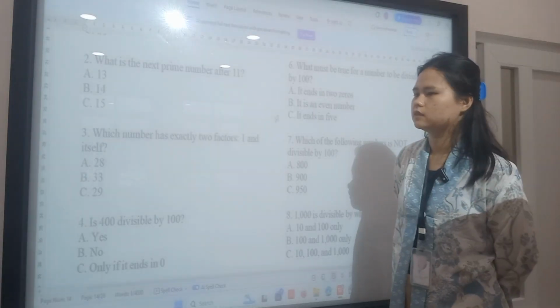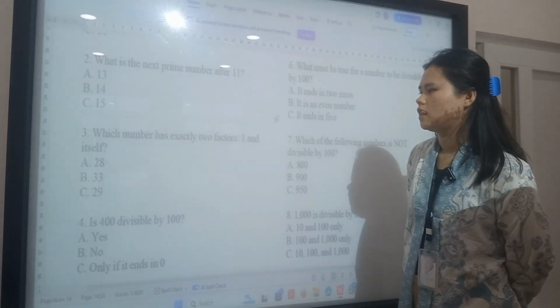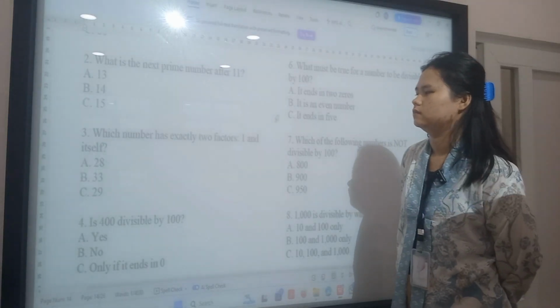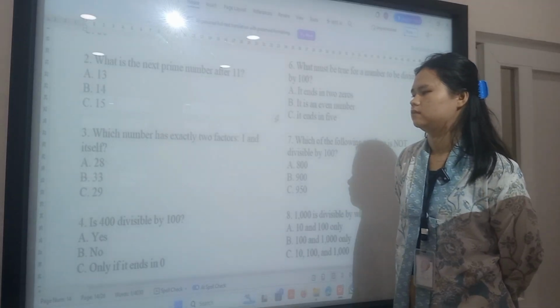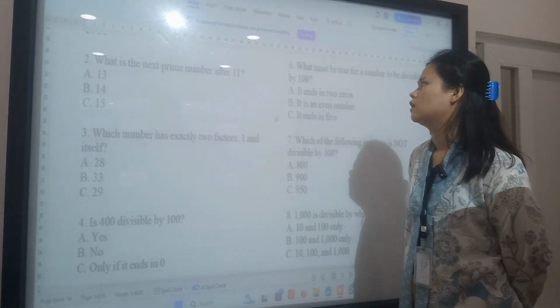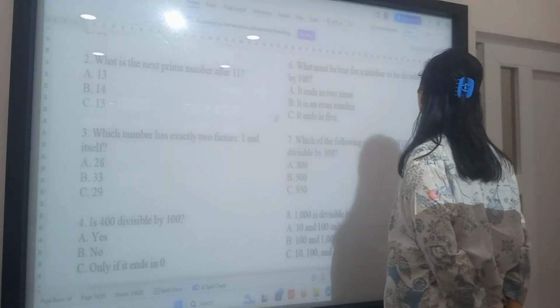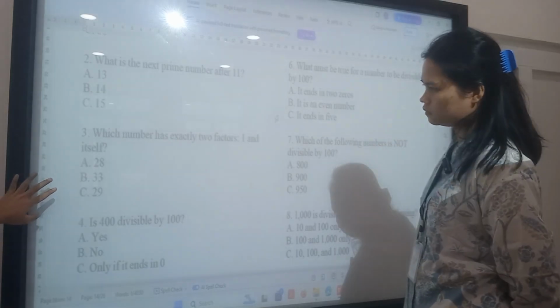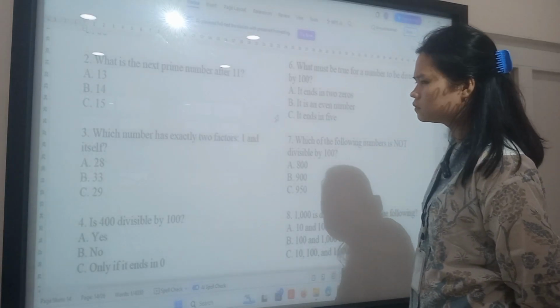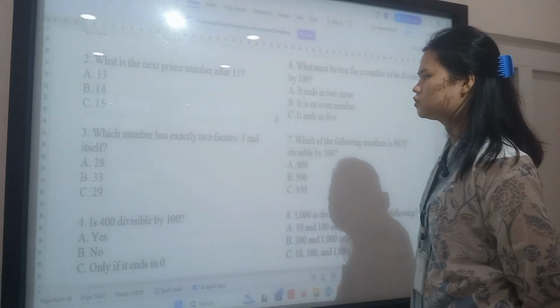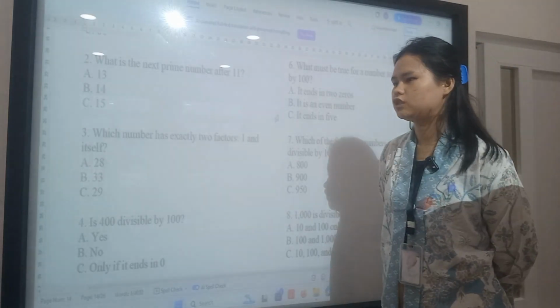Question number 3 is not correct actually, Miss. 33 is not a prime number. Next, what must be true for a number to be divisible by... Sorry, Miss. This question is not correct. I mean, number 3 has 2 factors, 1 and 33 itself.